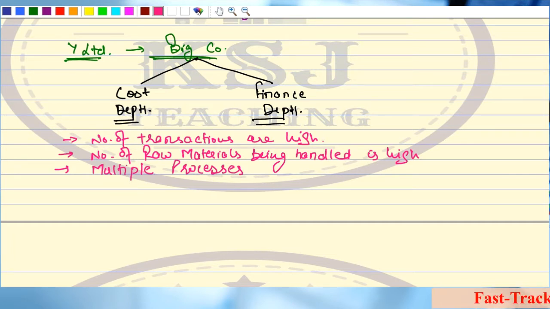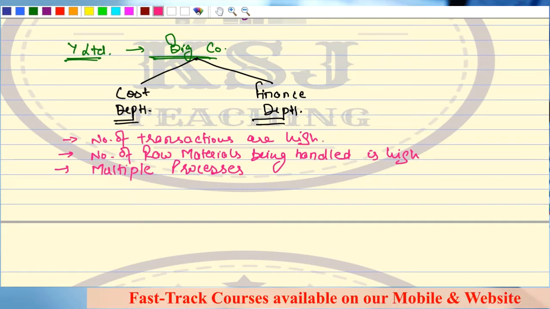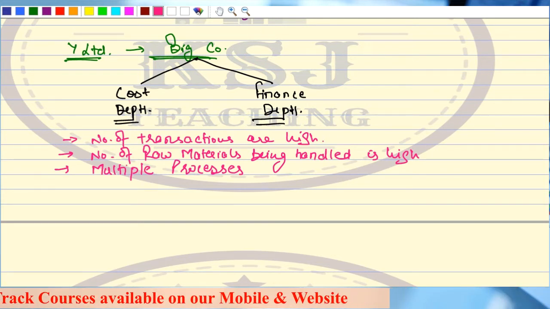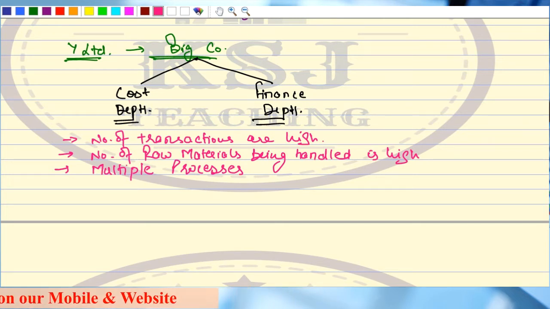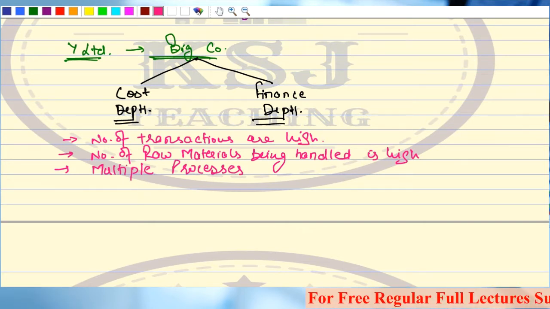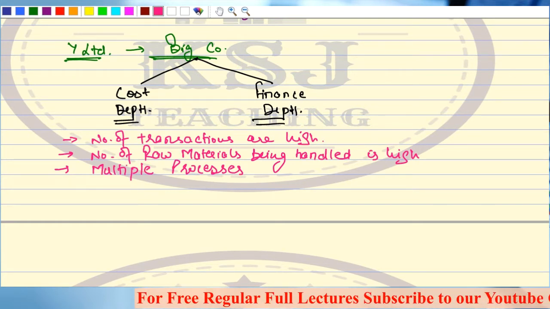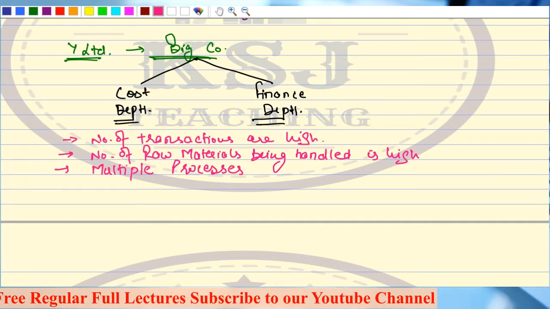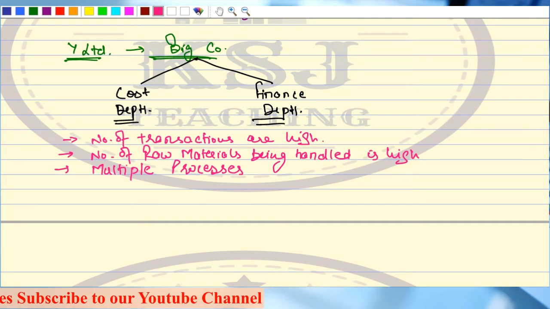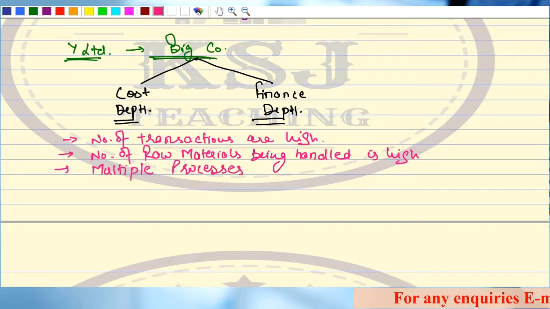Sir, there is one question now. At the year end, when you have to close your books and prepare your income tax returns, in that case, what will happen? How will you show the cost department books? The financial department books we all know: journal, ledger, trial balance, P&L, trading and balance sheet. Sir, at the time of closure of books, how will you show the costing department and the financial department books separately?